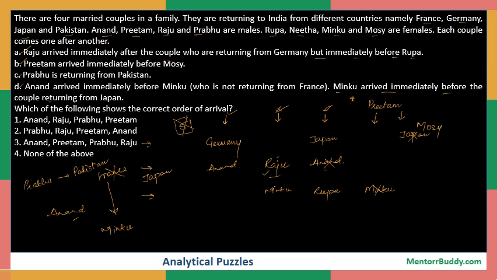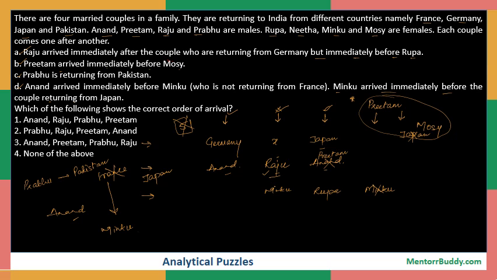Now please understand, if Anand is from Germany, Raju is from some other country which we do not know, Rupa is from Japan, that means Rupa should have Preetham over here because Prabhu comes from Pakistan. Therefore, the only male left here is Preetham. And also it is given that Preetham comes before Mozi, as it was already given, Preetham arrived immediately before Mozi.